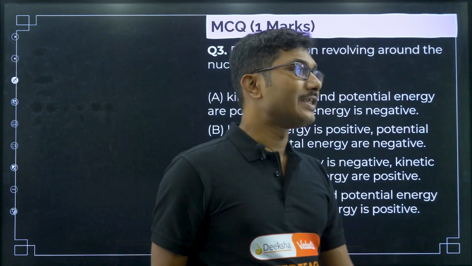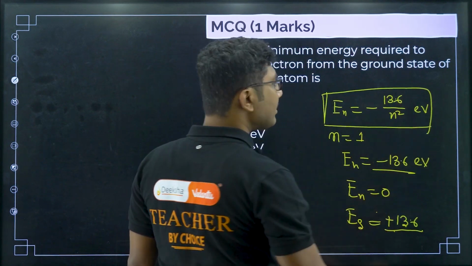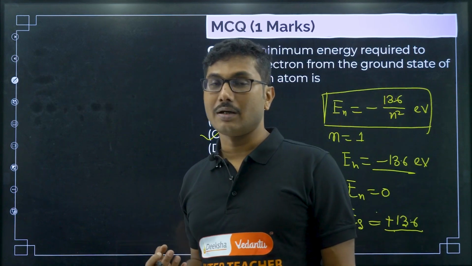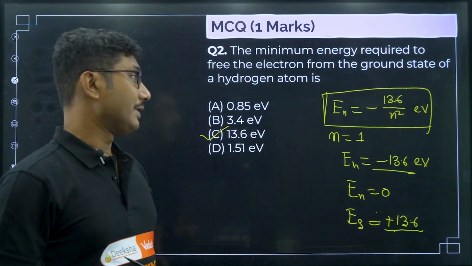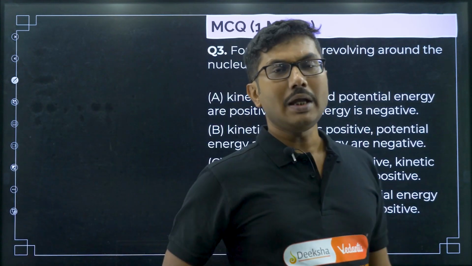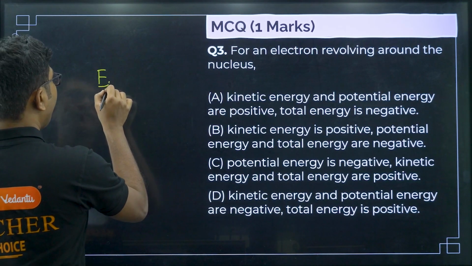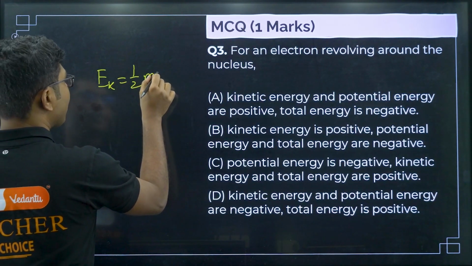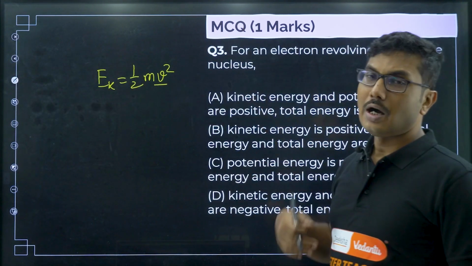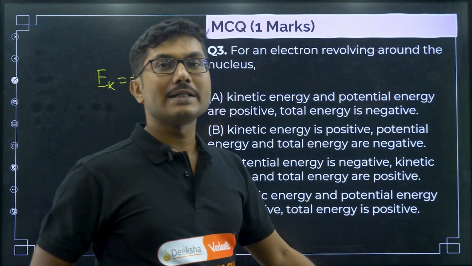Now as we have seen in our previous problem, the total energy of an orbiting electron around a nucleus is obviously negative, because it is being attracted by the nucleus, it is being bound to the nucleus. The negative sign signifies it is bound to the nucleus. Now we also know that kinetic energy can never be a negative quantity. Kinetic energy is half mv square. Even though v can be negative, if you square it, it will always give you a positive value. So half mv square can never be negative, so kinetic energy is always positive.